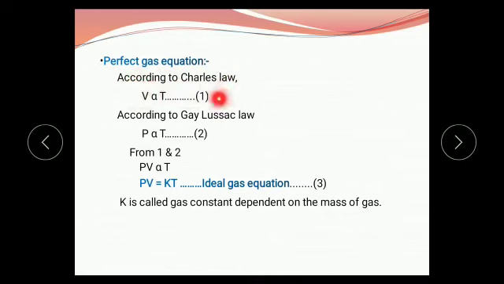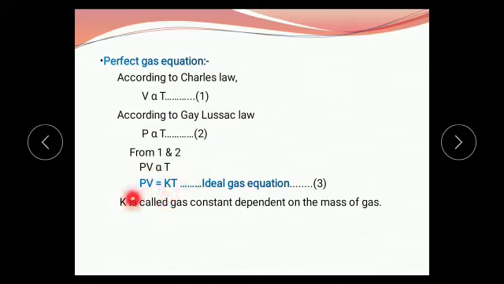According to Charles' law, V is directly proportional to temperature at constant pressure. And according to Gay-Lussac's law, pressure is directly proportional to temperature at constant volume. When we observe these two equations, temperature is common, and therefore combining these two equations we get P into V is directly proportional to temperature.